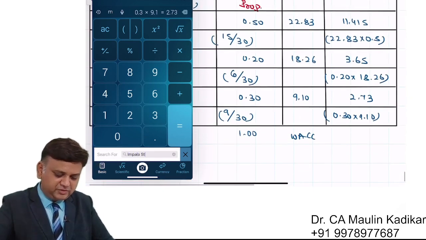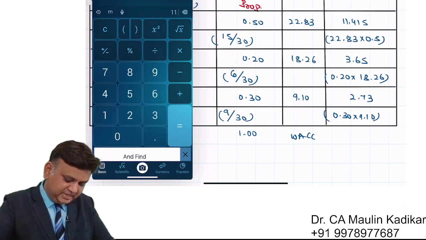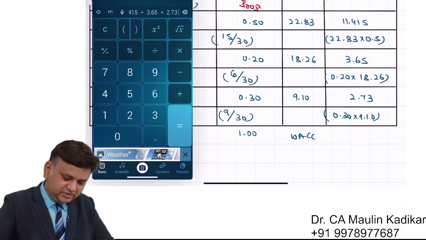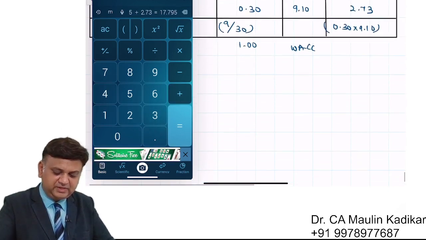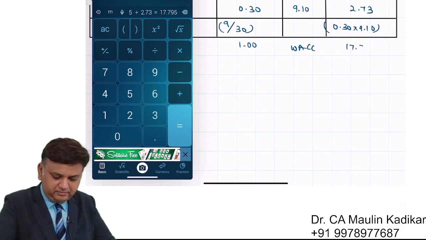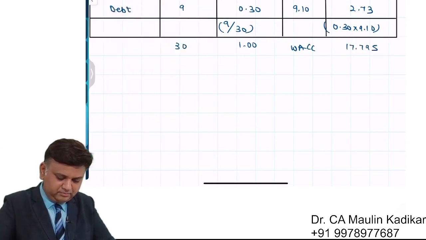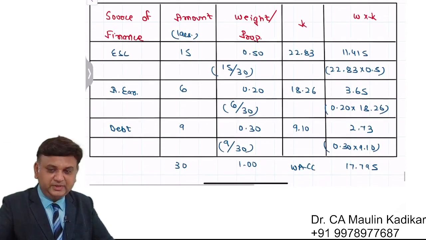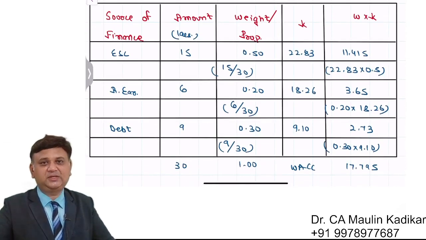So the weighted average cost of capital is 11.415 plus 3.65 plus 2.73, which is 17.795. This is the way the weighted average or overall cost of capital is found. Please write down the answer.